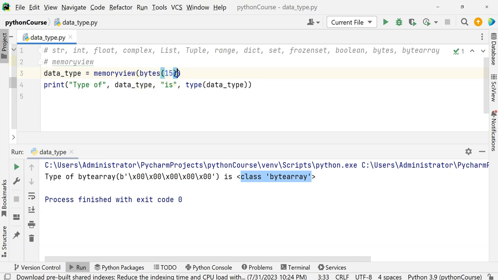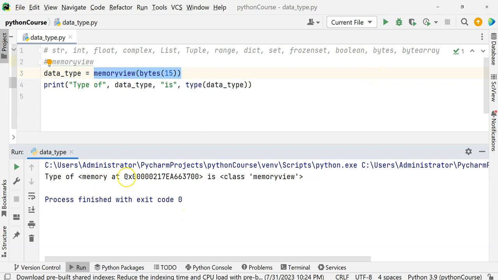So it will return the bytes data, the bytes object, and then we will see how the actual memory is, or how that internal data of an object in terms of the bytes is there. And when you try to print this, it will say at this particular memory, this is a memory location, and then the class is a memory view.